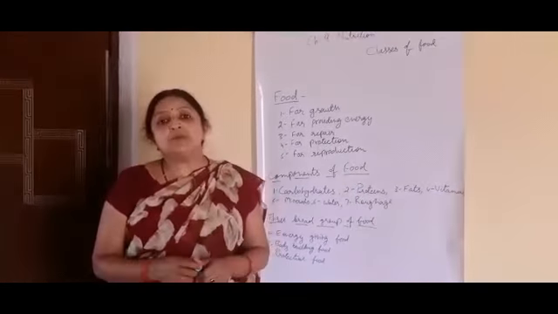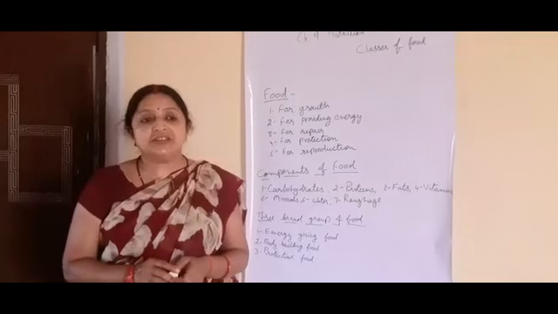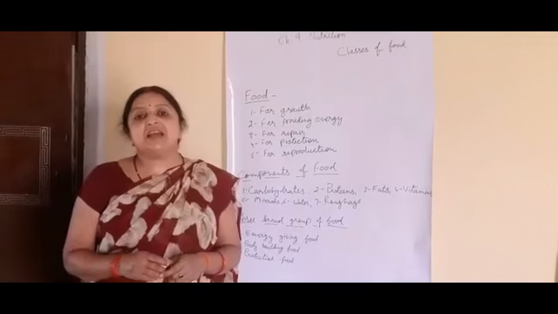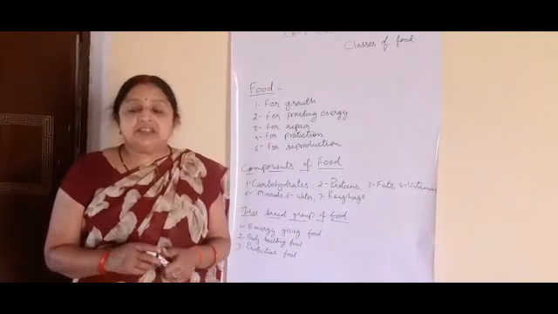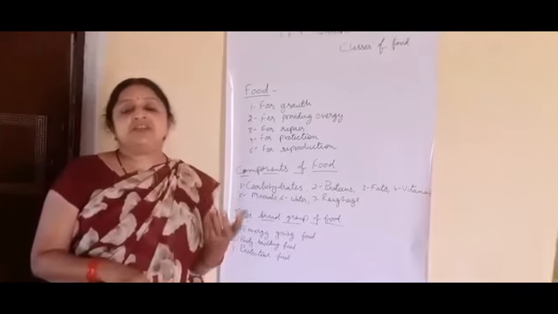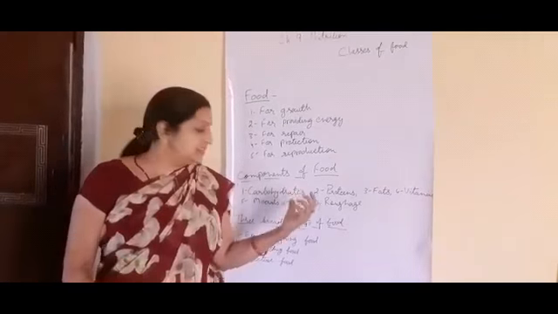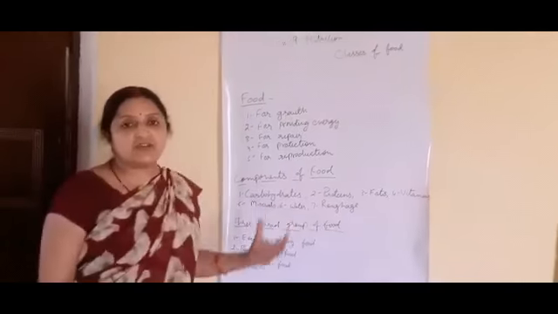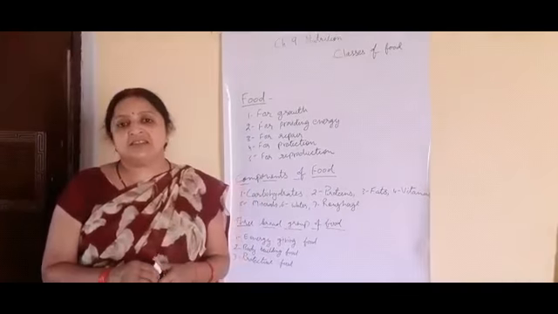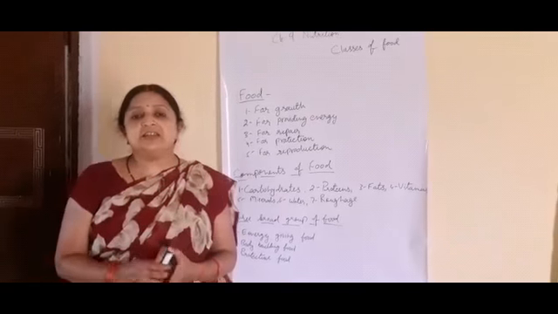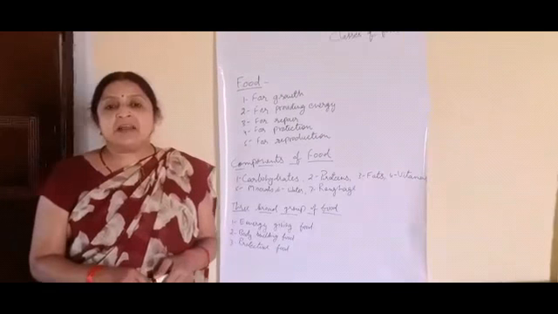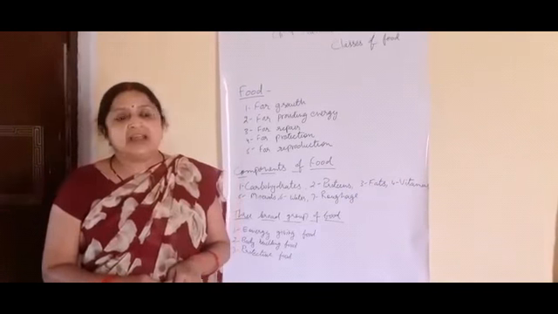Food is made up of various components, and these components are carbohydrates, proteins, vitamins and minerals. These components have different functions and are called nutrients. If a deficiency of any of these nutrients occurs in our body, it results in deficiency diseases like rickets, scurvy, color blindness and night blindness.